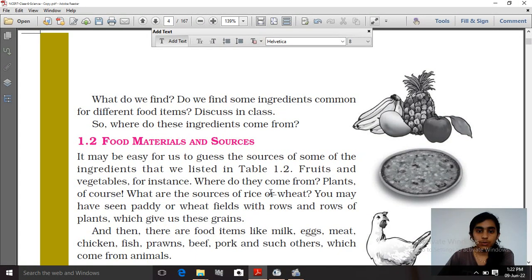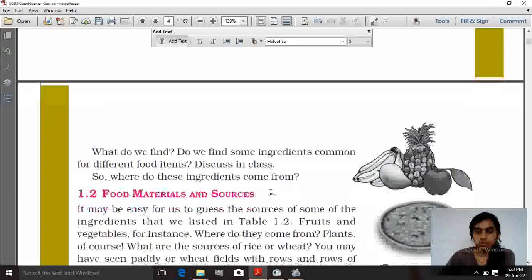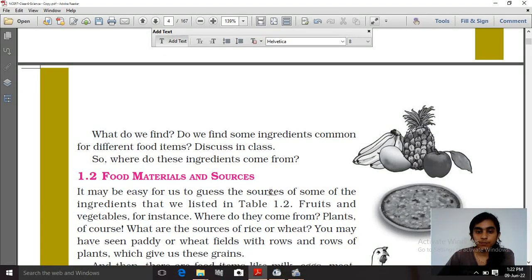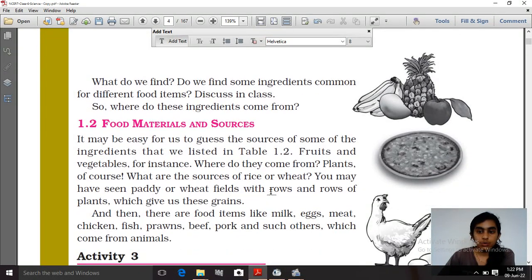Now, one question arises in our mind, that where do those ingredients that we use come from. So to know that, we have to see the next topic, which is food materials and sources.